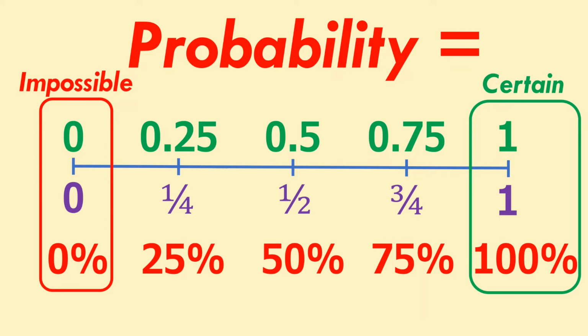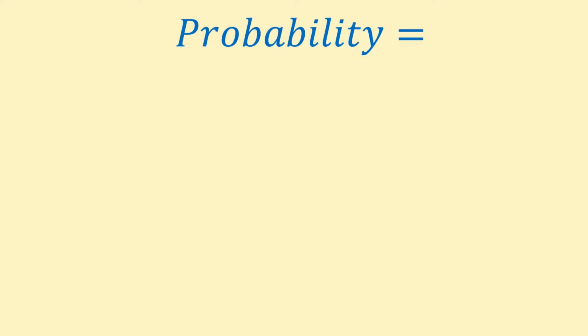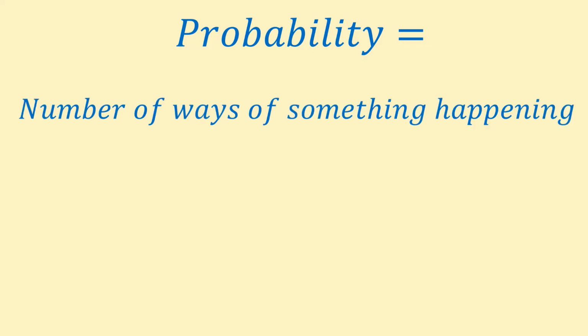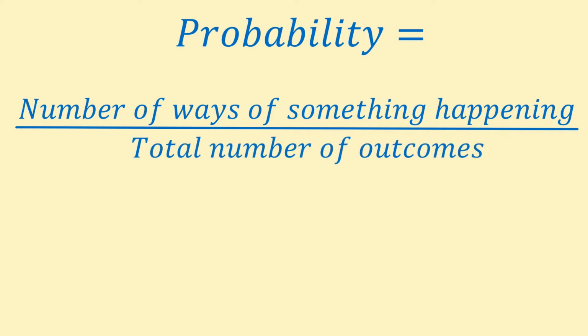Now that we've mastered the basics, let's take a look at a couple of examples of how to calculate probability. As long as the outcomes are equally likely, random, this formula can be used to calculate the probability of an event. First, find the number of ways of something happening and divide it by the total number of outcomes.